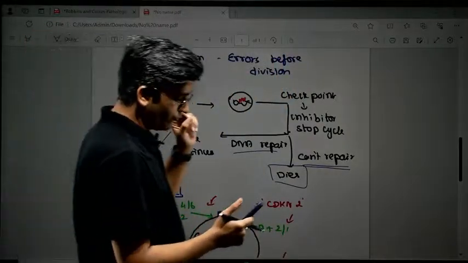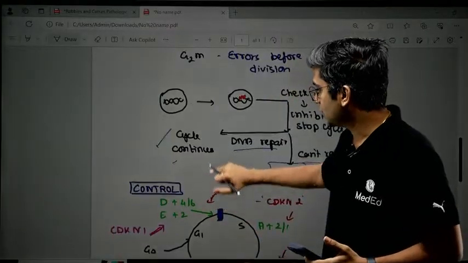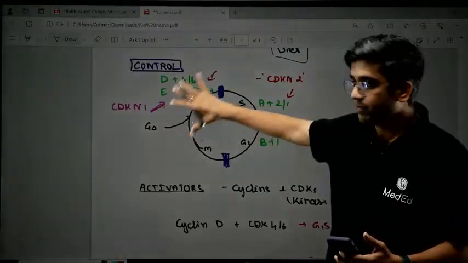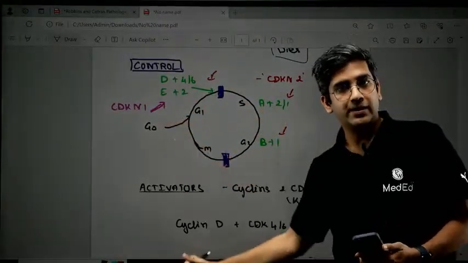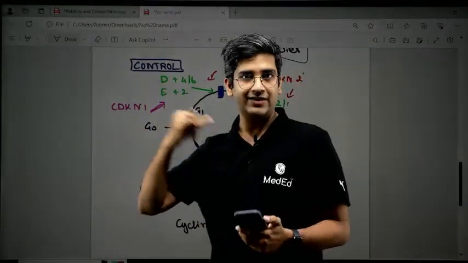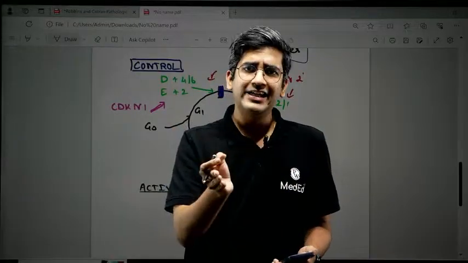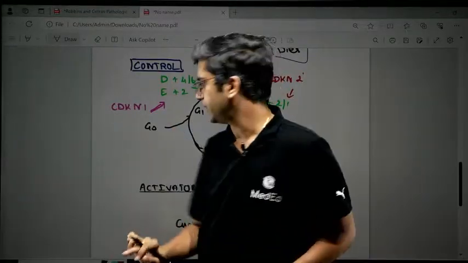So I know what is the role of cell cycle regulation. Now let's go to the control. For control, before looking at this image, I want to explain what control is, and then we'll come to this image. I have activators and I have inhibitors as well. Activators are cyclins and cyclin dependent kinases, and inhibitors are cyclin dependent kinase inhibitors, right?